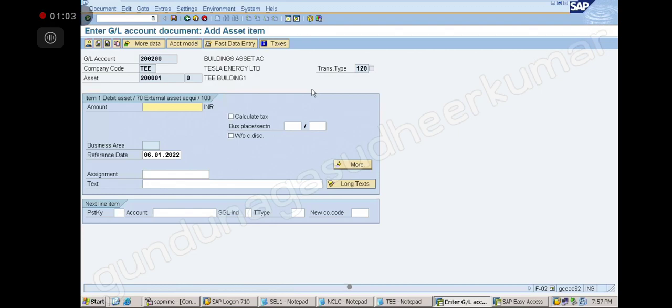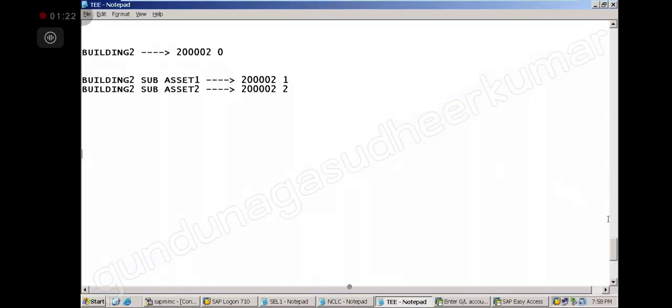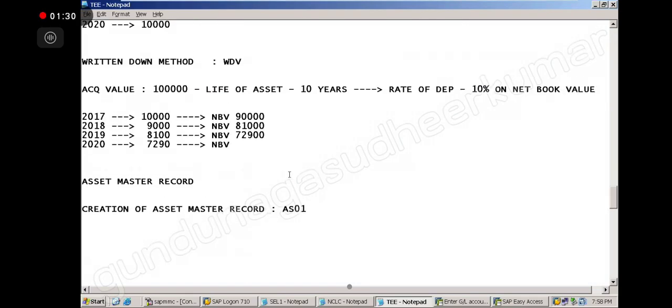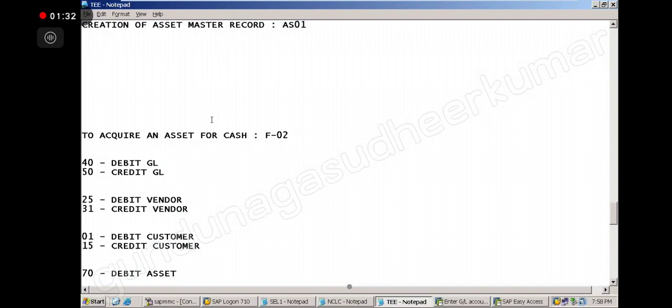How much is the amount I am buying this asset for? I am buying this for 5 lakhs. Next, what should I do? How am I buying? Credit. I am paying the money, so it's a purchase for cash. Bank account. Correct. So I said that this is purchase for cash. F-02, acquisition for cash.